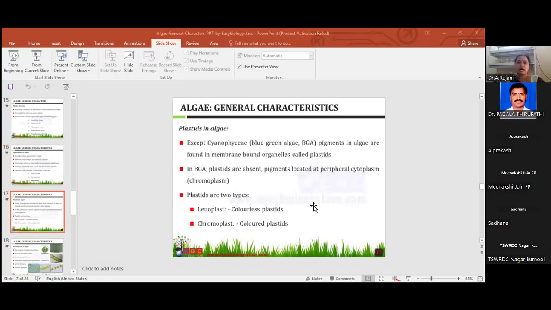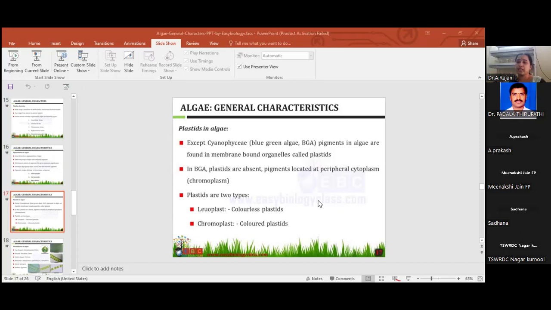Coming to the algae, what are the plastids in algae? What type of reserve food material is there? Except cyanobacteria or cyanophyceae or blue-green algae, pigments in algae are found in membrane-bound organelles called plastids. You can leave out only myxophyceae. All remaining algae have plastids. In BGA, meaning blue-green algae, plastids are absent.